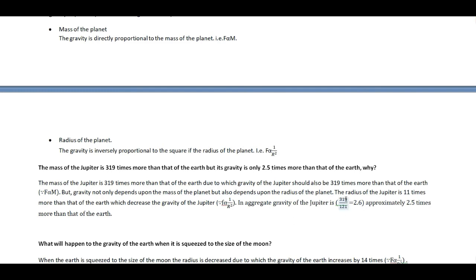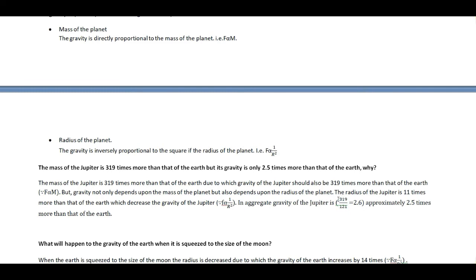So here mass is increasing the Jupiter's gravity by 319 times, and radius is decreasing the gravity by 121 times, and in aggregate it will be 319 upon 121, and it will be 2.6.